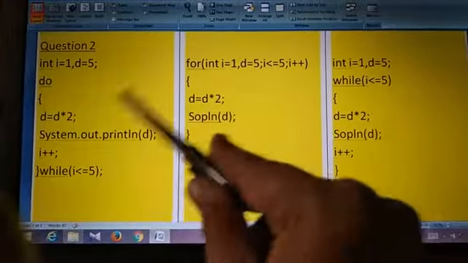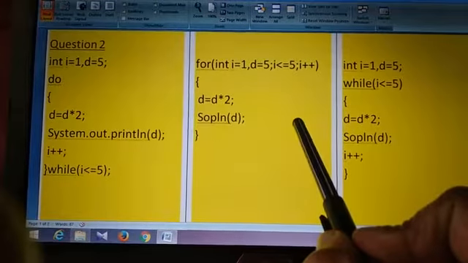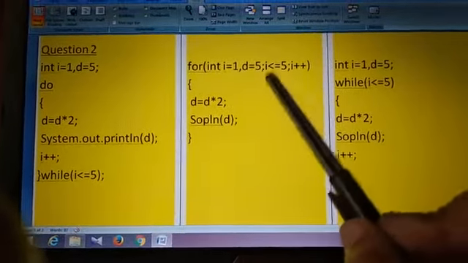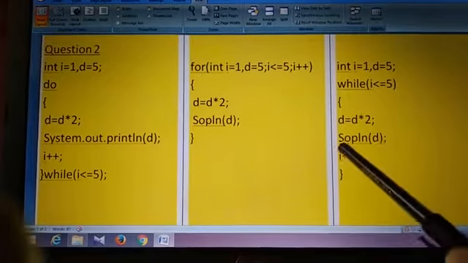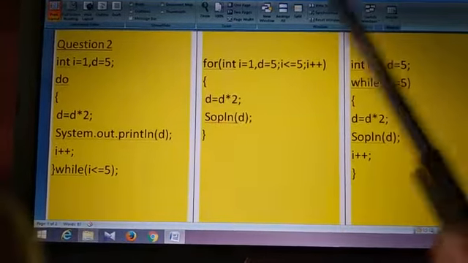Okay, so suppose this is a question. How will you convert this into for loop? What is the syntax of for loop? For initialization, semicolon, test expression, semicolon, updation, then the body.